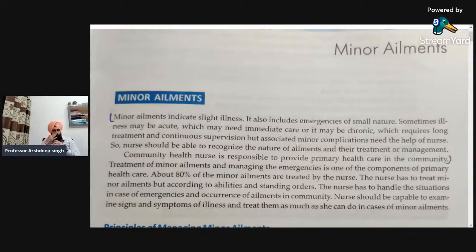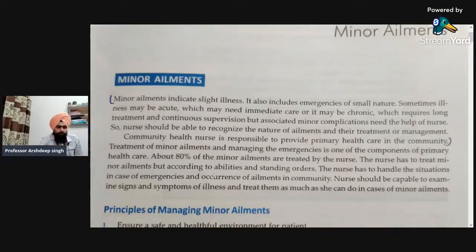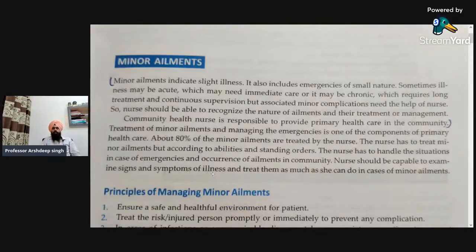Next, the community health nurse. In the second paragraph it is written that the community health nurse is responsible for providing primary health care in the community, and the treatment of minor ailments and managing emergencies is one of the components of primary health care. During home visits she always tries to manage these types of ailments, because in community areas people normally suffer from different types of minor ailments. Anyone in the family can have these ailments, which may be acute or chronic depending upon the situation, and you have to manage that.